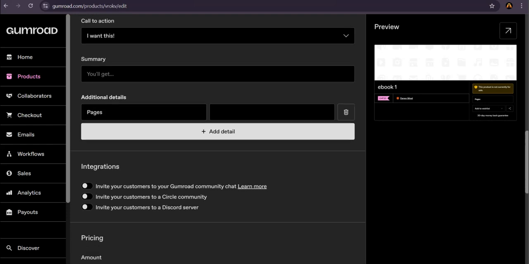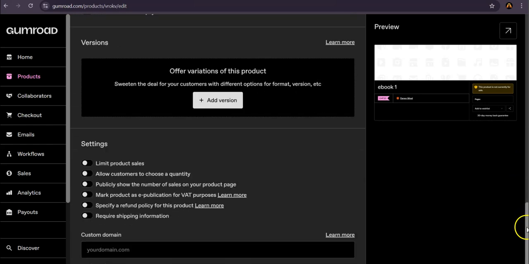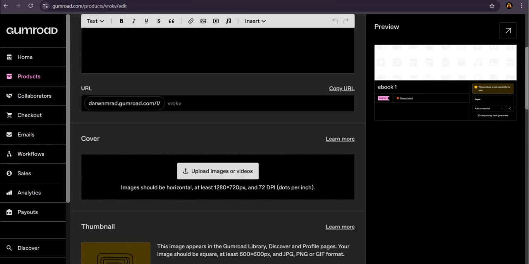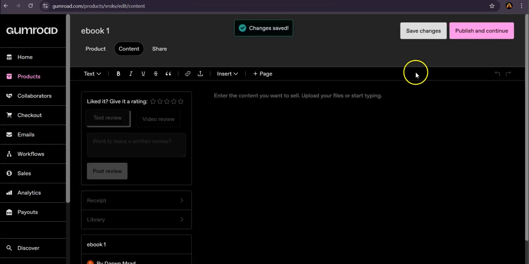To finish creating your product, add further information, such as categories and tags. Those will help in organizing and reaching wider audiences. Once all these details are meticulously filled in, click Save and continue to finalize your ebook settings. Finally, review all your entered information, ensuring your cover is set to your satisfaction, and click Publish and Continue.